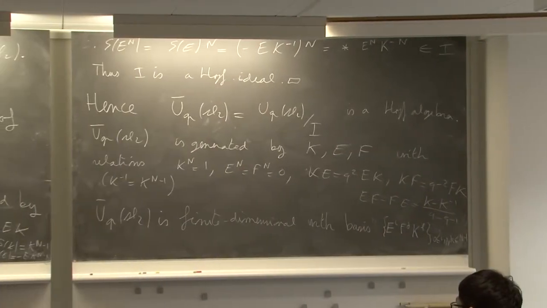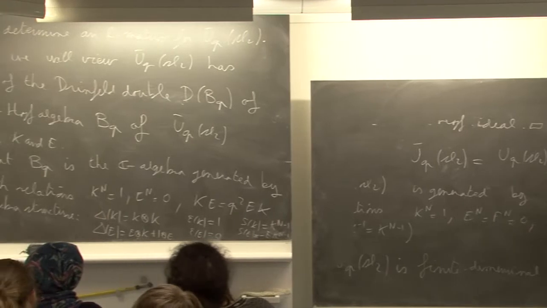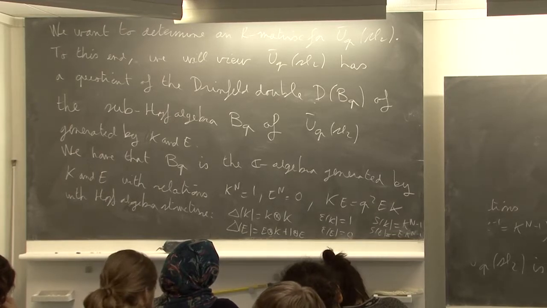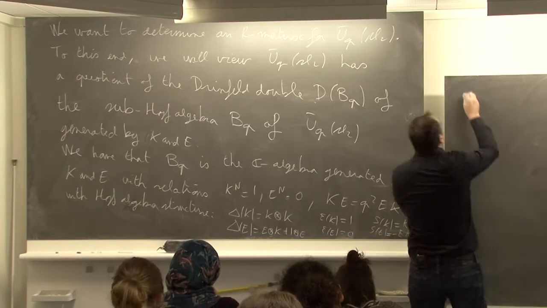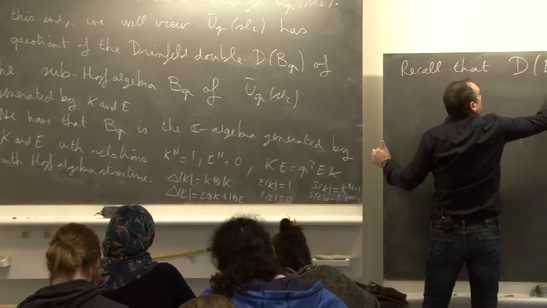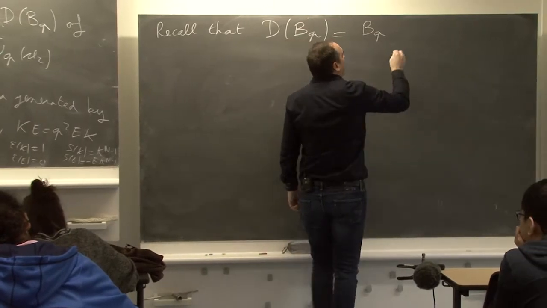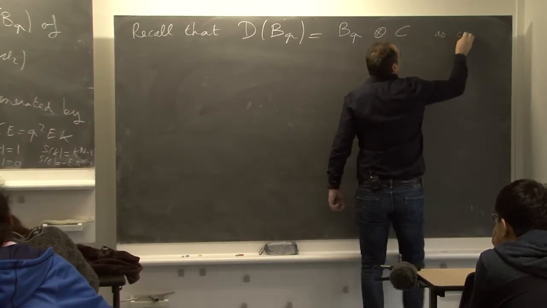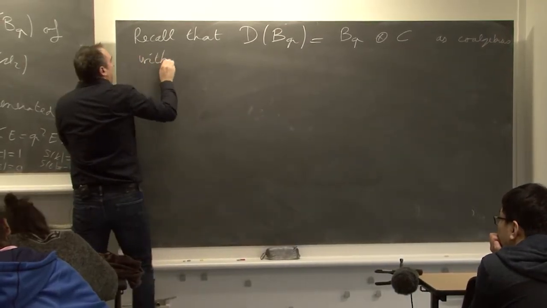Okay, so first, maybe I recall that the Drinfeld double we define as B_q tensor C as coalgebras, and C is what?